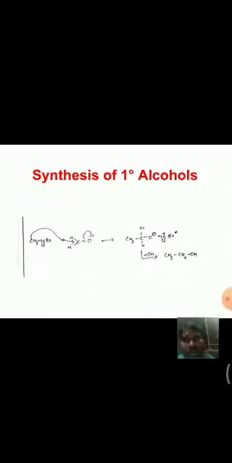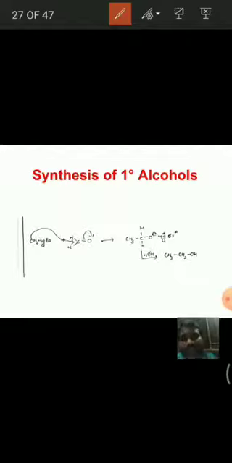Here is one more example, methyl magnesium bromide. When it is treated with formaldehyde, it gives ethyl alcohol, or ethanol. In this, the methyl carbanion attacks the carbonyl carbon.